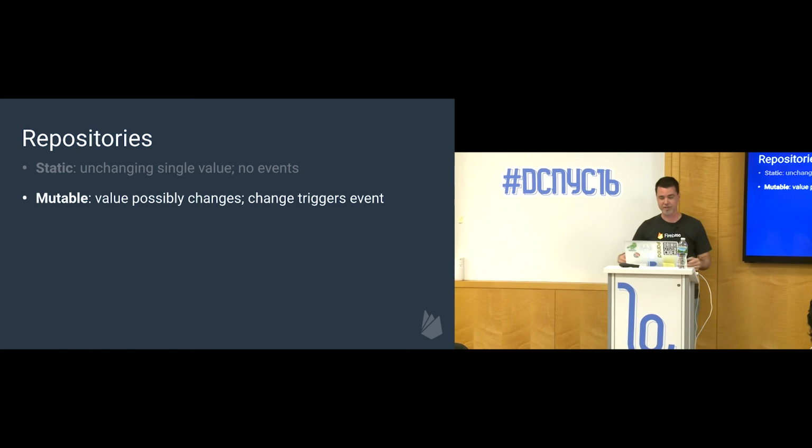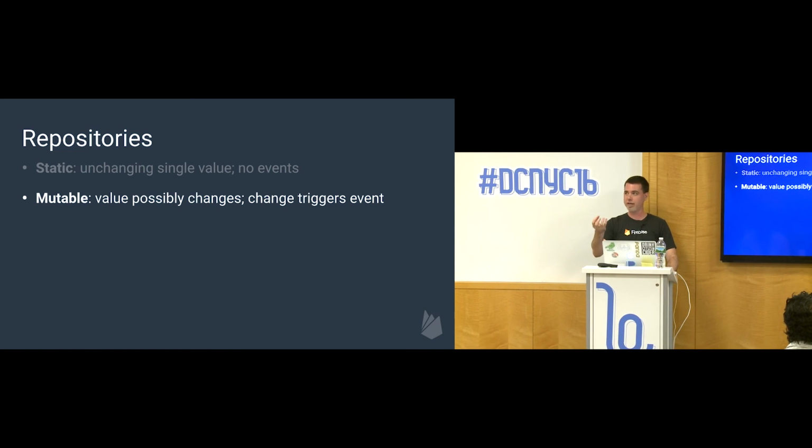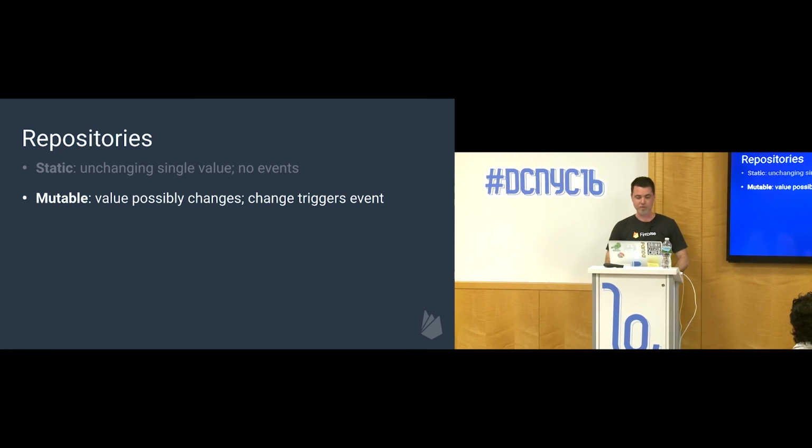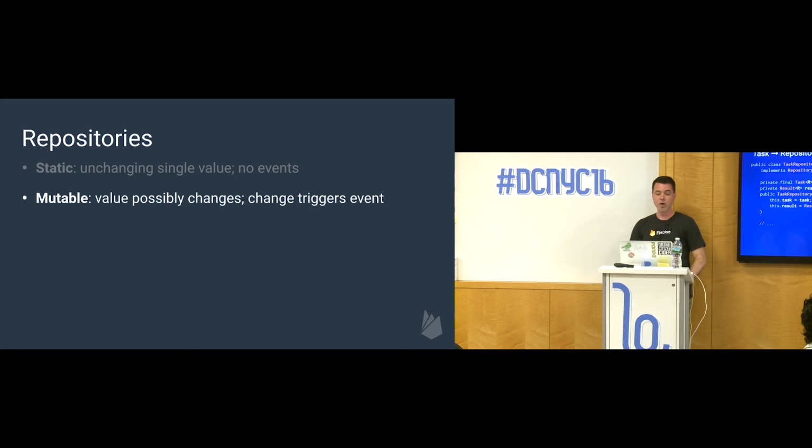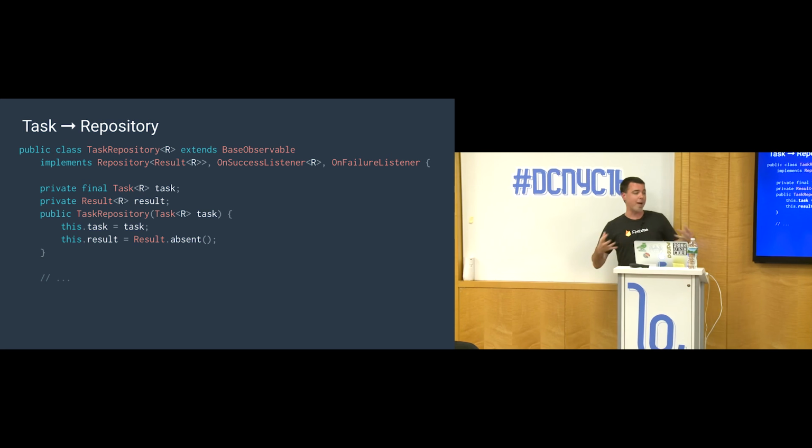And then those trigger events, and those events will then key you in to say, I need to go back to the repository, ask it what its new value is, and use that. So given that we have these repositories, we have potentially static or mutable repositories, what you can do is create a wrapper class around that.